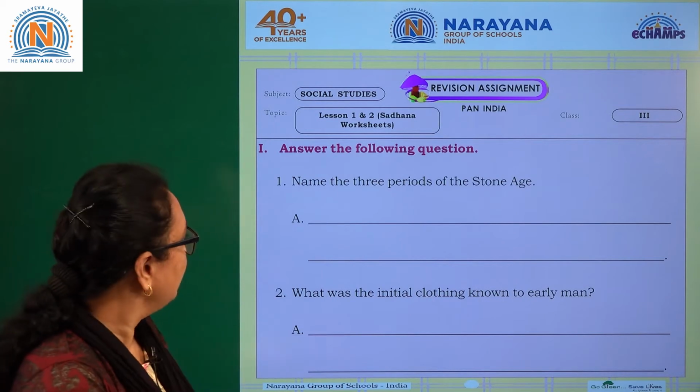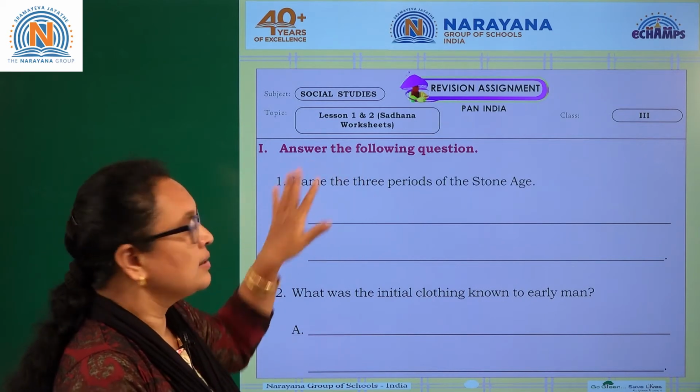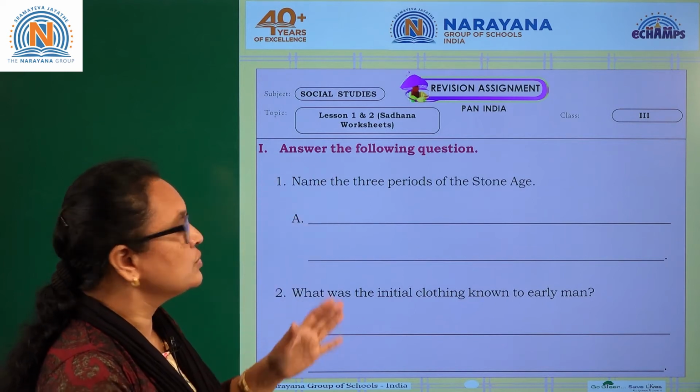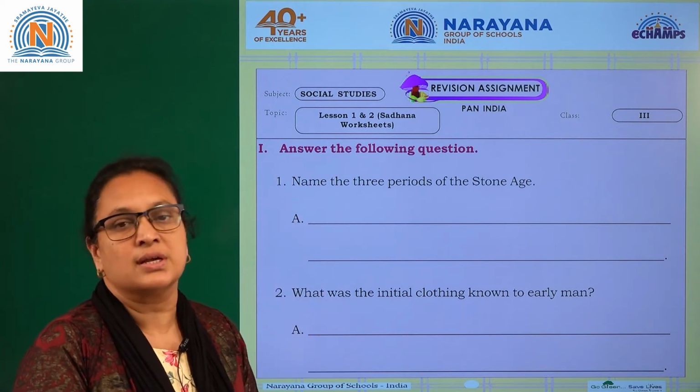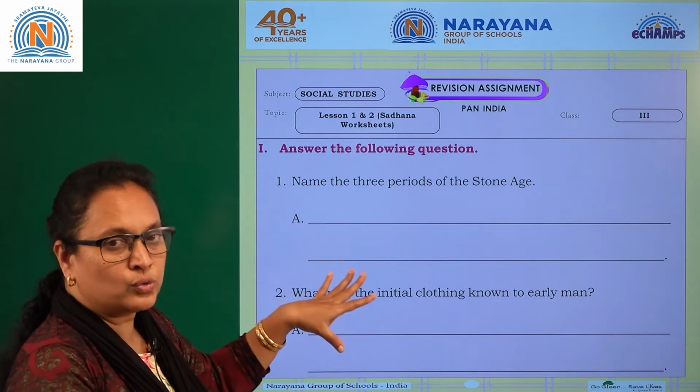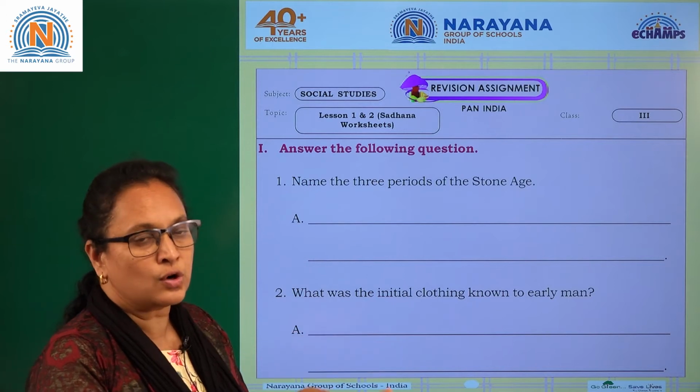Let's begin the assignment. Lesson 1 and 2 Sadhana worksheet. You have the very short questions and the long questions, right? So this is all we are going to do, the very short questions and the long questions.